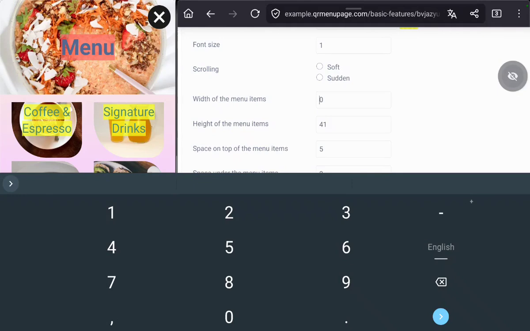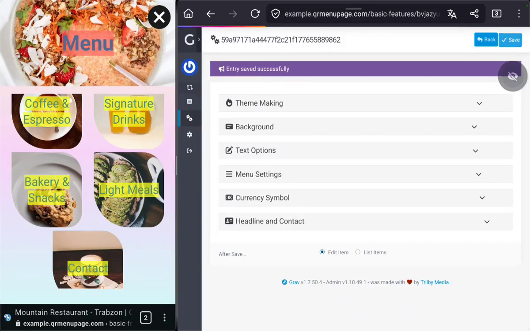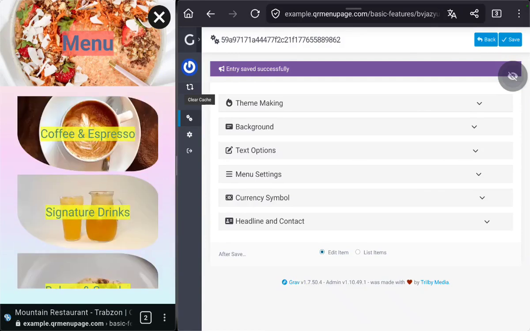Let's say this much, and we save the page, we clear the cache, and when we refresh the page, we will see the effect. Here it is. So it becomes like this.